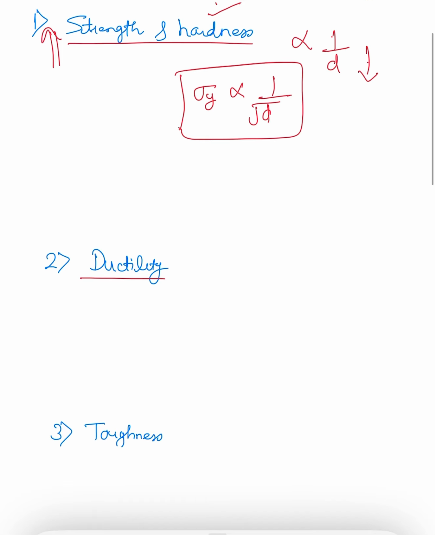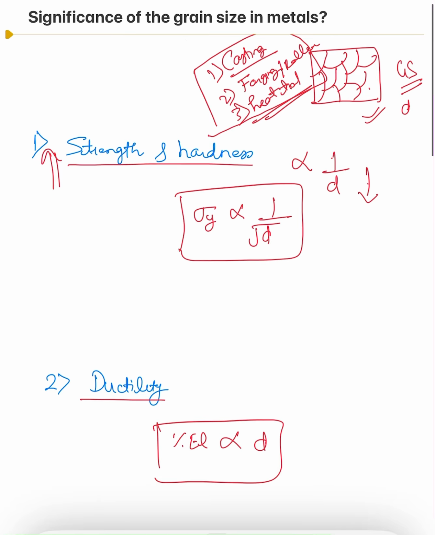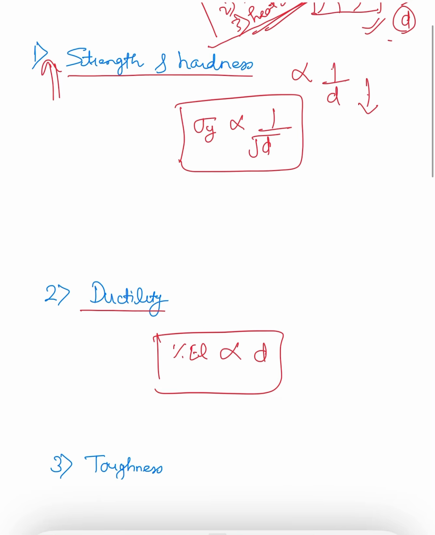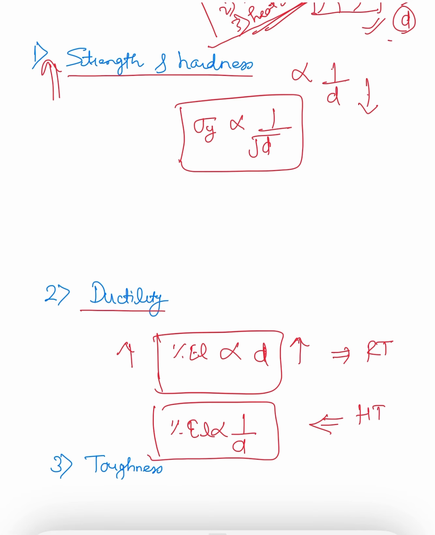Now let's come to the ductility. Ductility, percentage of elongation, is directly proportional to the grain size. Here I am taking D as the grain size. So if you have a larger grain size, then the ductility will be higher. But this will only happen at room temperature. If you are talking about high temperature application, this will be reversed, where percentage of elongation will be inversely proportional to the grain size.